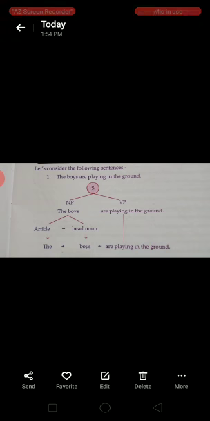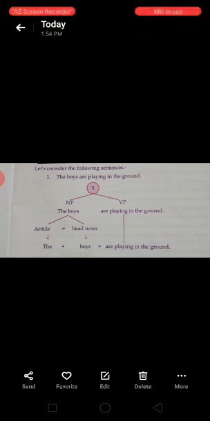Are is a helping or auxiliary verb and the main verb is play. In is again a preposition and the phrasal element is the ground. In the ground, we can call it a prepositional phrase.